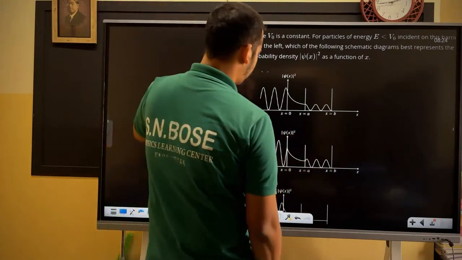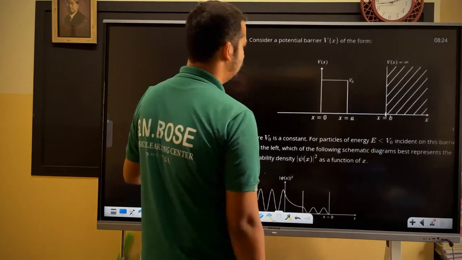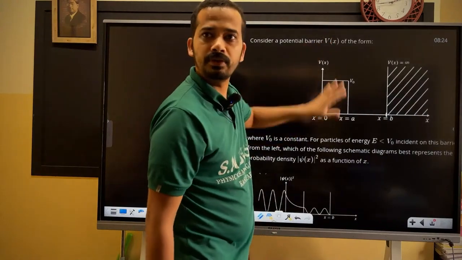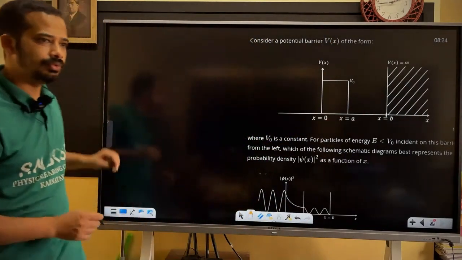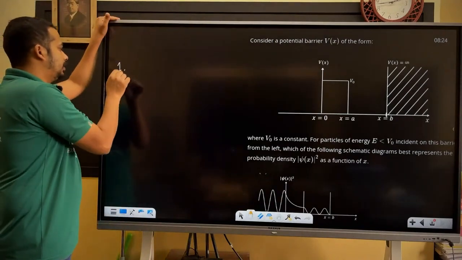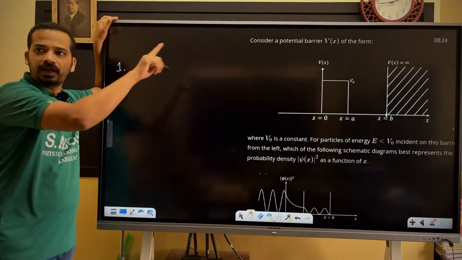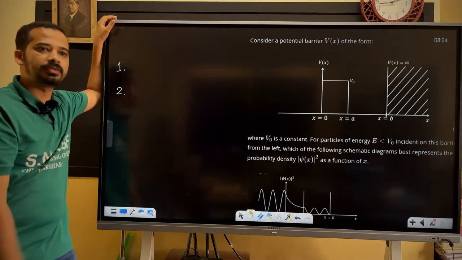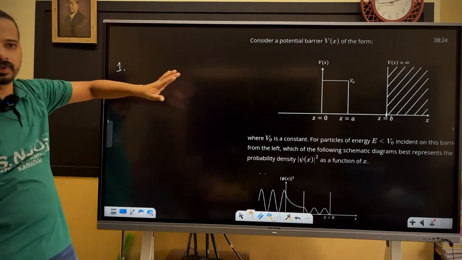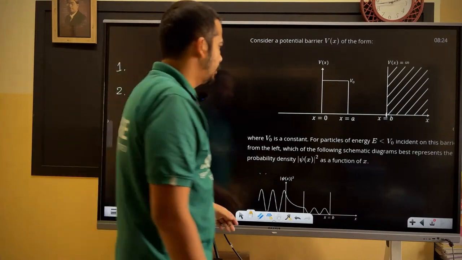At x equal to 0, potential is finite only, am I right? Maybe there is a discontinuity, but potential is not going to infinity. I'm using only those two things that Griffiths mentioned: psi is always continuous, d psi by dx is continuous except at the point where potential is infinite. I'm just applying that.